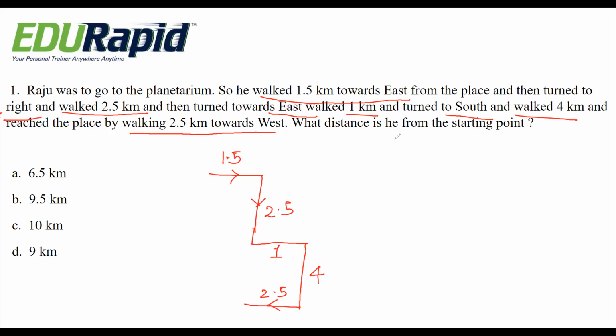So what distance is he from the starting point? This is 2.5, this is 1 kilometer plus this one 1.5, so total 2.5 kilometers.